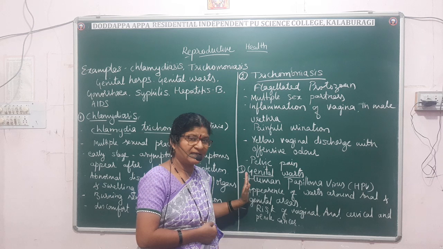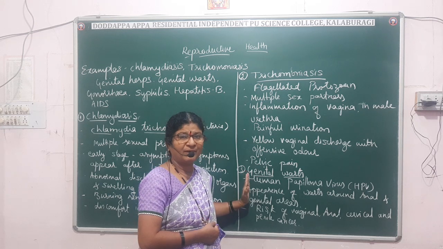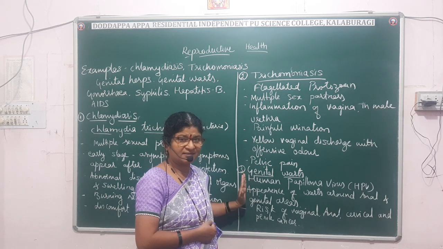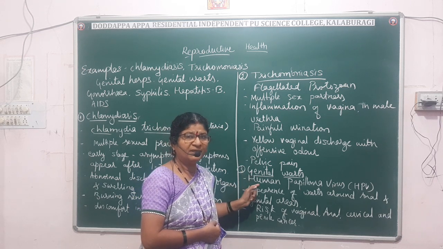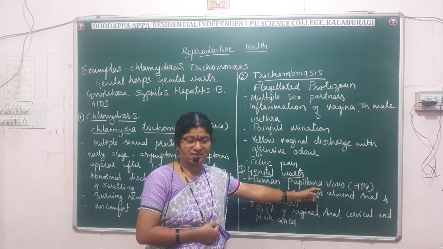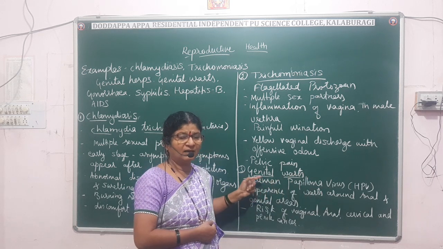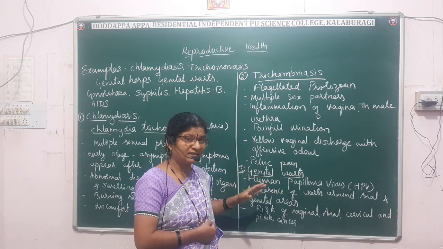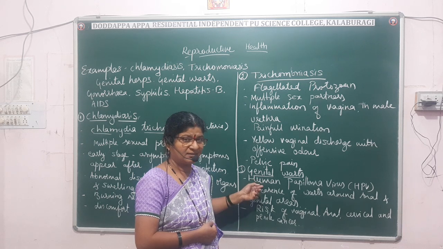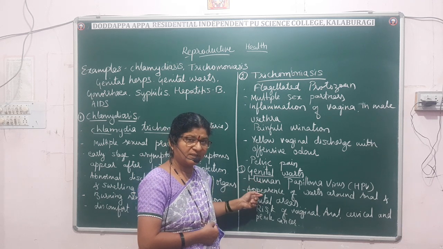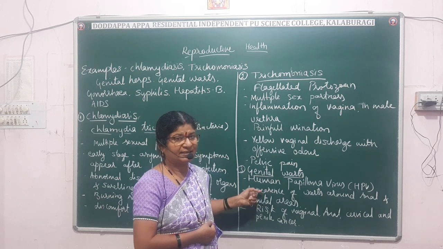What do you mean by genital warts? It is a type of sexually transmitted disease, transmitted by a virus called human papilloma virus, and the main reason is multiple sexual practice. What are the important symptoms? Warts around the genital organ.